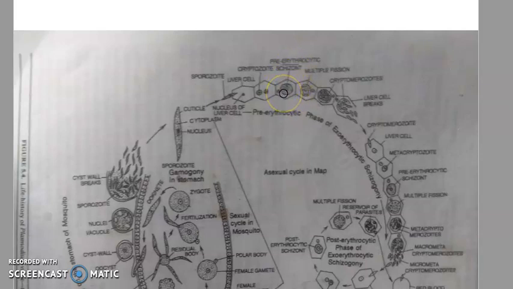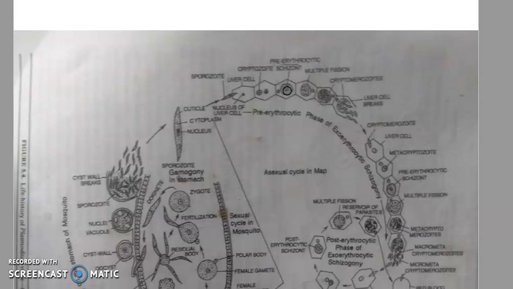Now this schizont will start undergoing multiple divisions, multiple fission. The nucleus starts dividing: from one nucleus, two nuclei are formed, 2 to 4, 4 to 8, 8 to 16. So a rapid division of nuclei, karyokinesis, occurs successively.